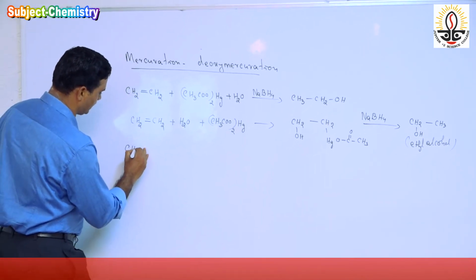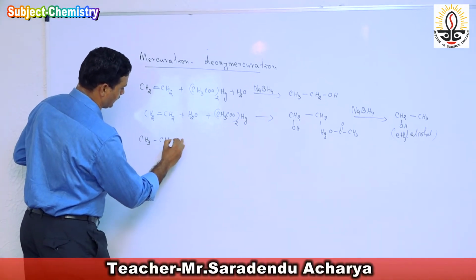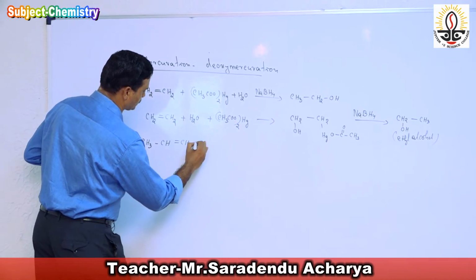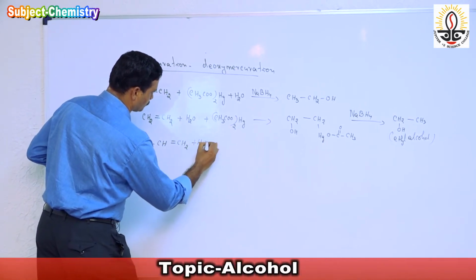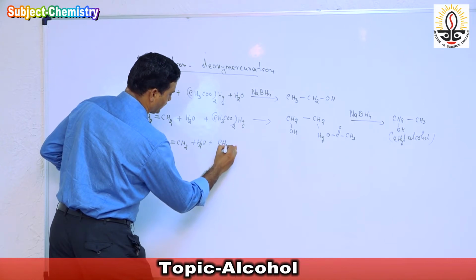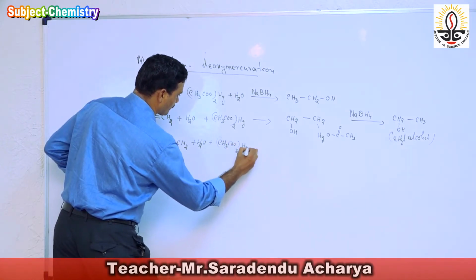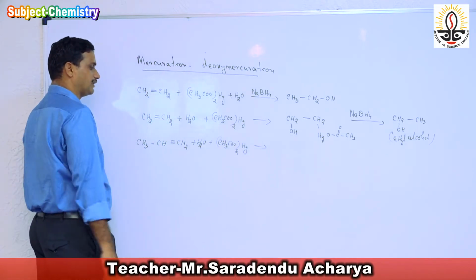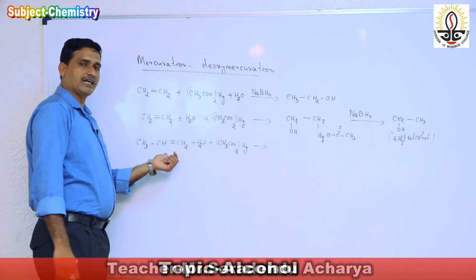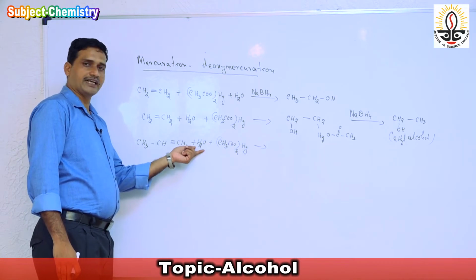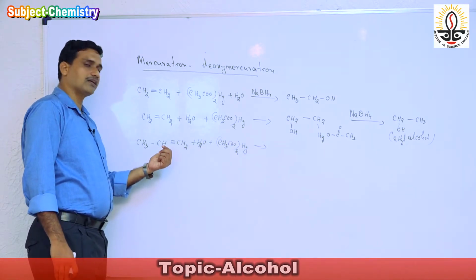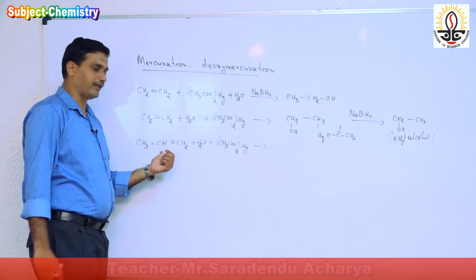Same like this, if it is symmetrical, then we go to the unsymmetrical alkene. Here there is CH3-CH=CH2 plus H2O plus mercuric acetate, (CH3COO)2Hg. After this oxymercuration, as it is an unsymmetrical molecule, the OH, the negative part, goes to the carbon which contains less number of hydrogens.